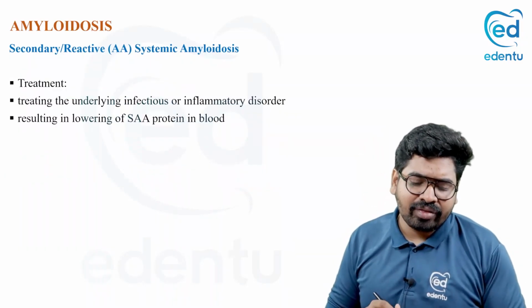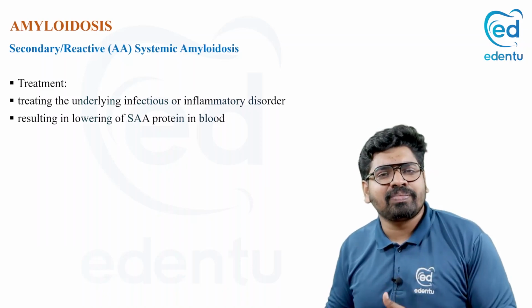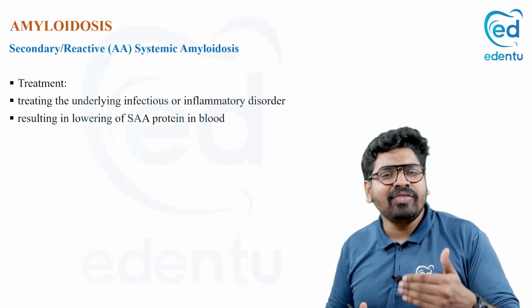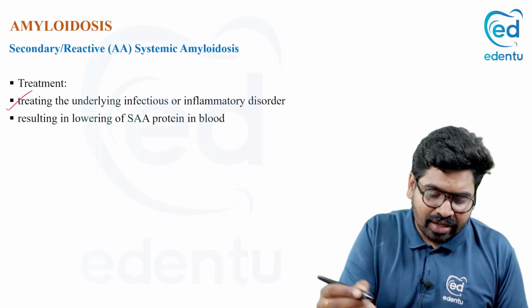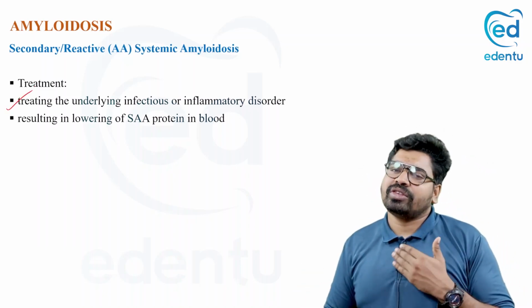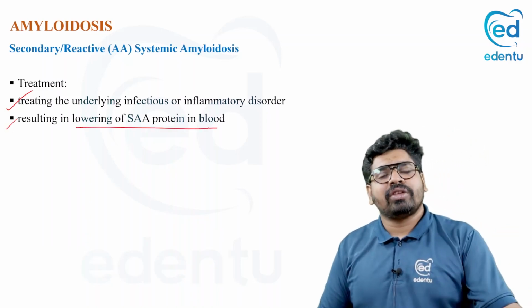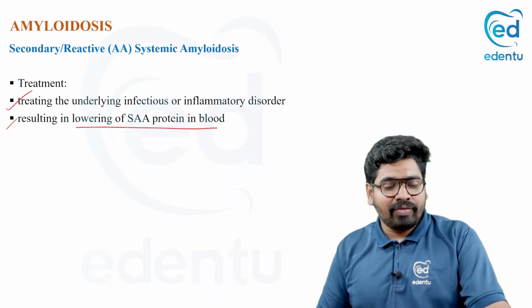Now secondary amyloidosis, how do you treat? You should treat the infectious part, which is the chronic inflammation present in the body. Treat the cause, and there is a good prognosis for this, because we can reduce the level of the amyloid protein in the blood by treating the chronic inflammation.